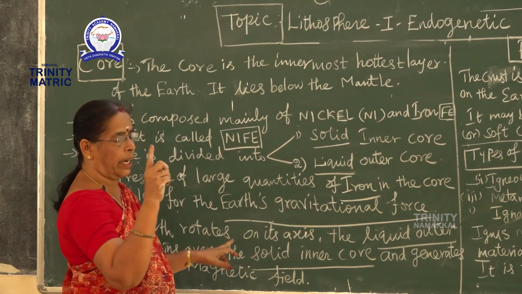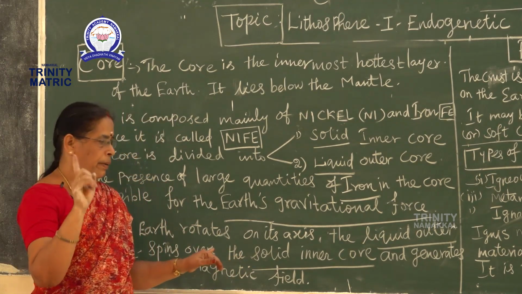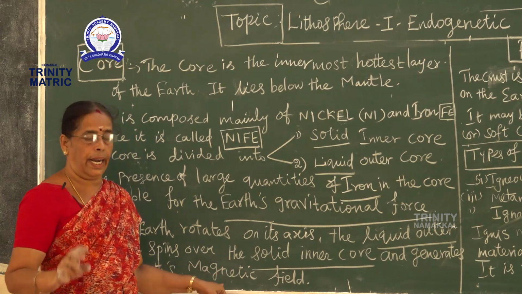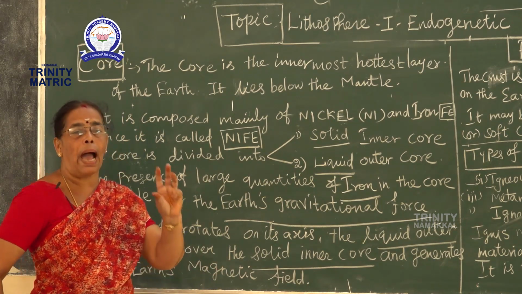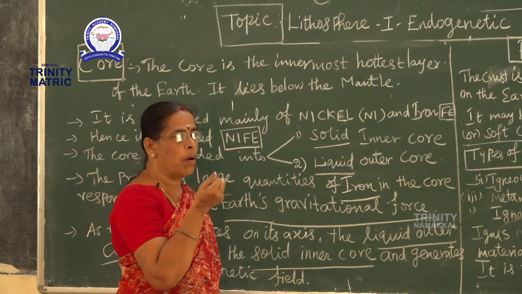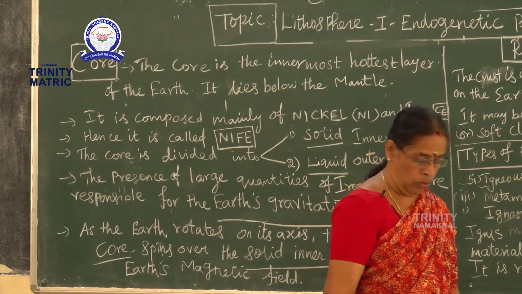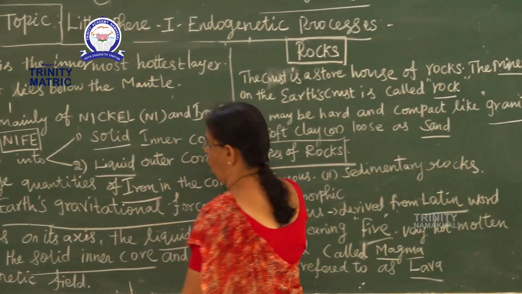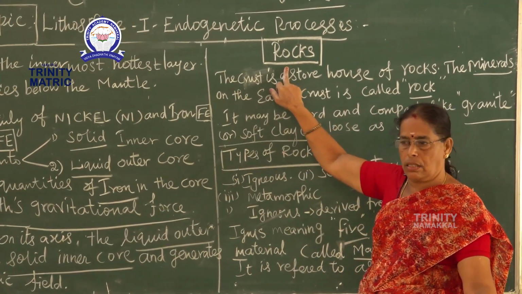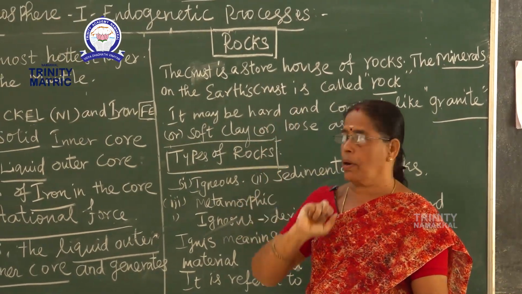The earth rotates with the liquid outer core spinning around the solid inner core and generates the earth's magnetic field. You know the magnetic field is a pull power, like gravitational power. Okay, that is the core. Do you understand? Now next, rocks. What are rocks? How are they made up?